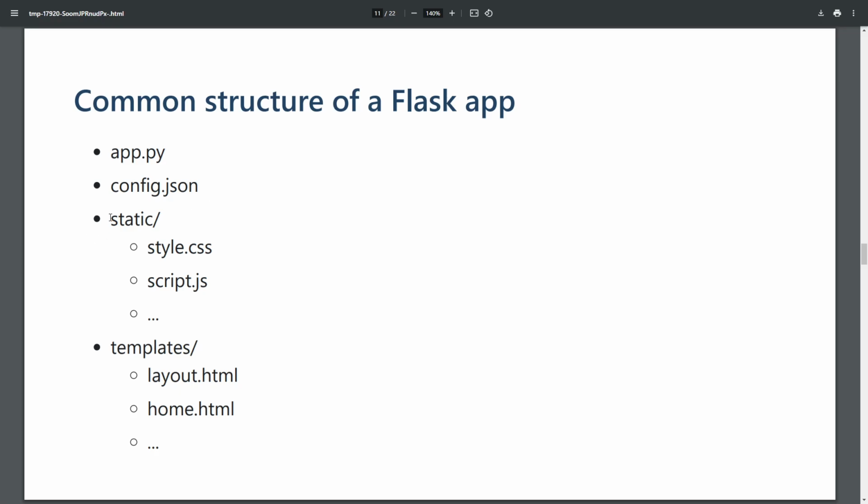Then you'll often have a static folder, which is going to have your styles and things like JavaScript. You might be pulling in Alpine JS or Bootstrap or HTMX, something like that you may want to use. You'll typically put all this in your static folder. And then lastly, we typically have a templates folder, which is going to have Jinja 2 templates, which end up getting rendered into custom HTML, which we'll show a little bit more.